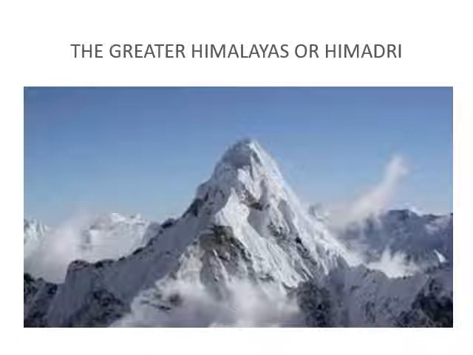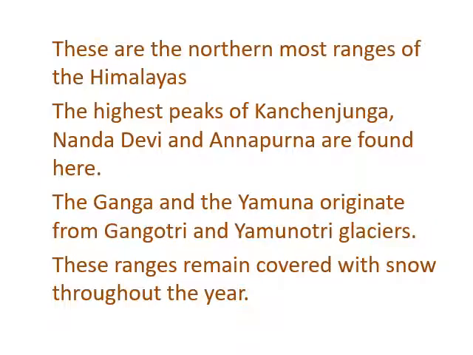Students, here you can see the picture of the Greater Himalayas, as they are also called the Himadri range. These mountain peaks are always covered with snow. Let's look at a few features of the Greater Himalayas. These are the northernmost ranges of Himalayas. The highest peaks of Kanchenjunga, Nanda Devi and Annapurna are found here.